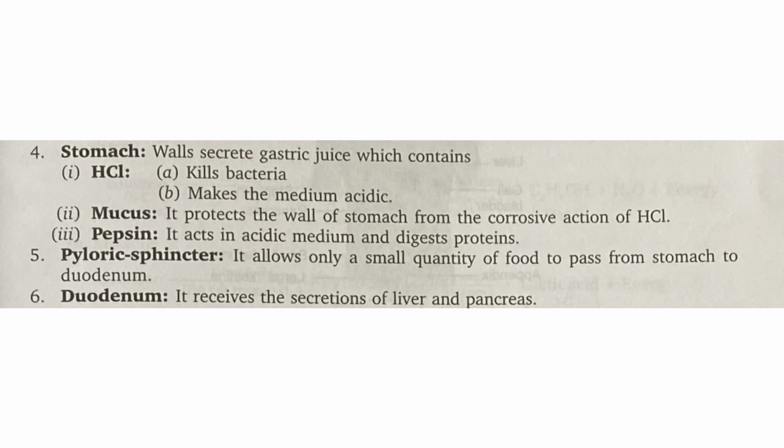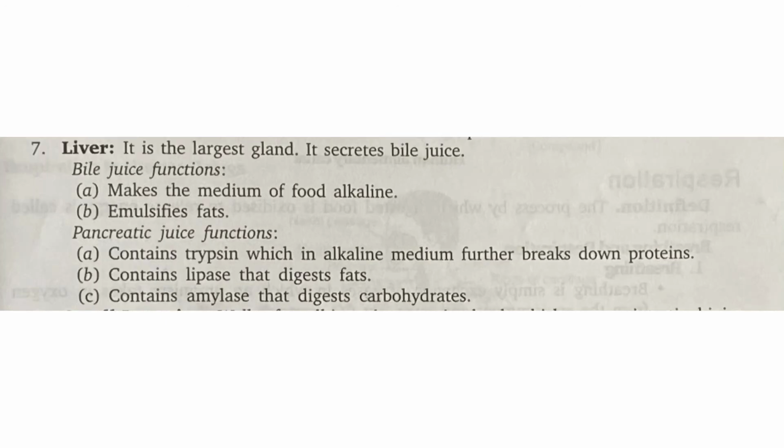Next is the pyloric sphincter. It allows only a small quantity of food to pass from the stomach to the duodenum. What is the duodenum? It receives the secretions of the liver and pancreas and passes them to the small intestine. Next is about the liver and pancreas. The liver is the largest gland. It secretes bile juice. The functions of bile juice are to make the medium of food alkaline and to emulsify fats.